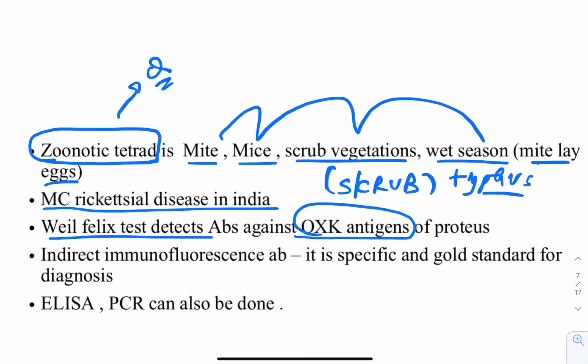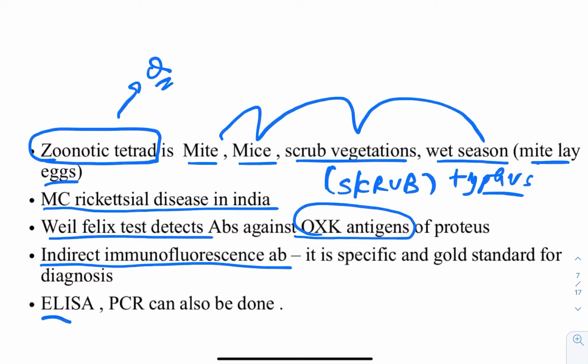again. Okay, now this might be another question next in AIIMS, that which is the specific and gold standard of diagnosis. The answer is indirect immunofluorescent testing. Indirect means what? That it is specific towards what? Antibodies. Okay, it will detect what? Rickettsial antibodies. This is indirect, and direct is done for what? Direct is always done for antigen. This funda was also made clear to you.